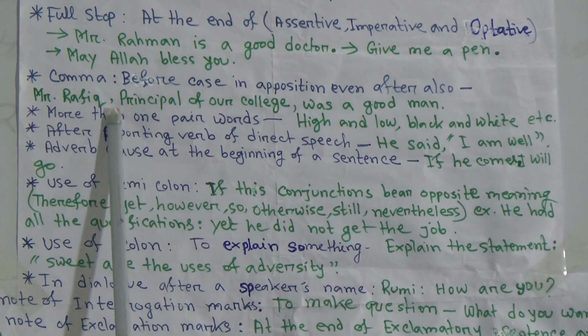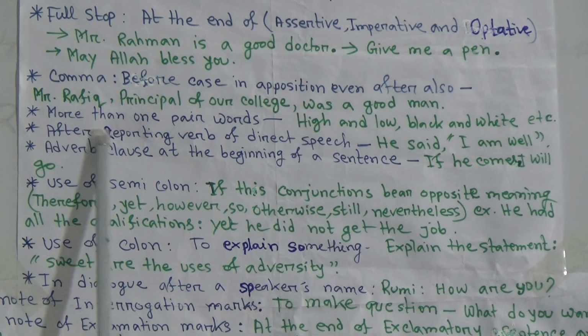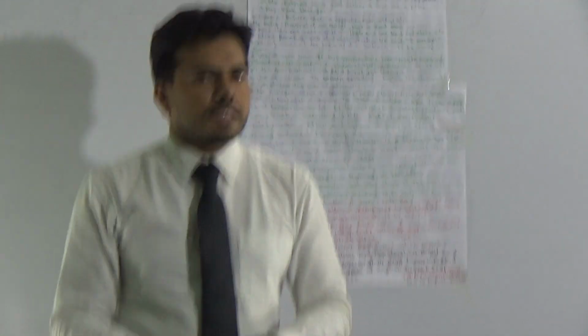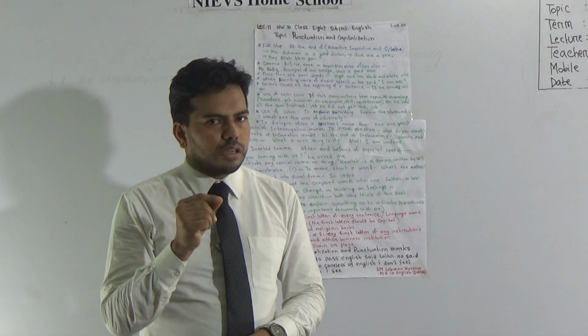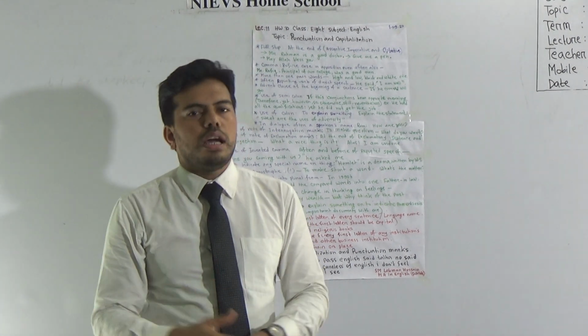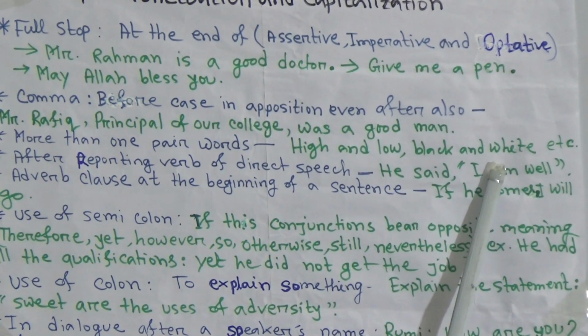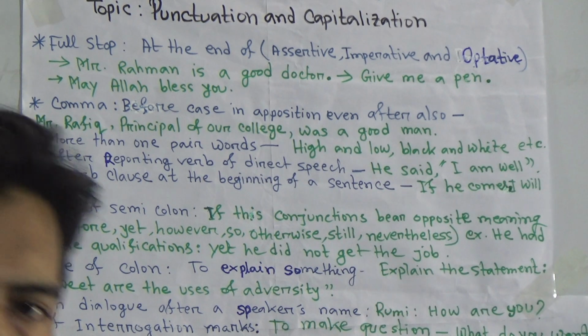Here we used comma. Next one is more than one pair of words. If there are more than one pair in a sentence, then the comma should be used between the pairs. If I say high and low, comma, black and white, comma, rich and poor, then comma.